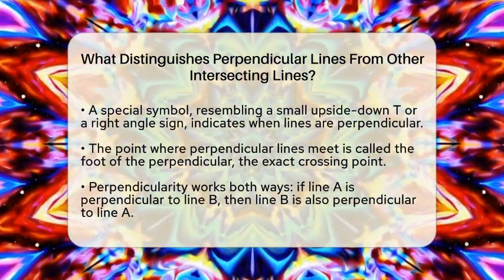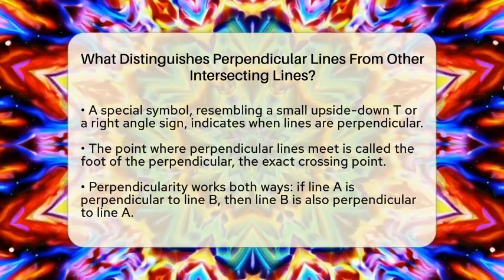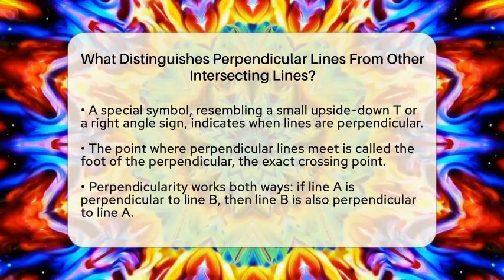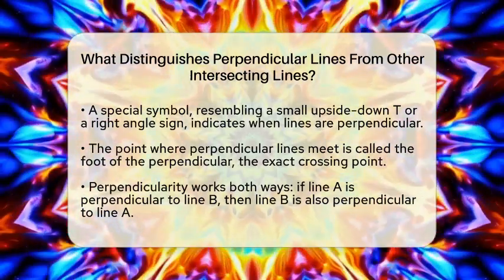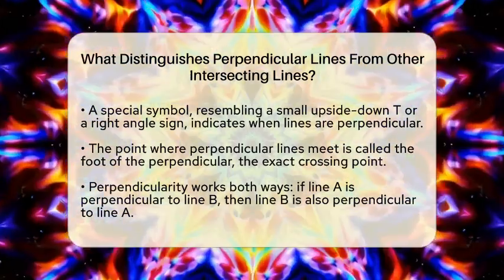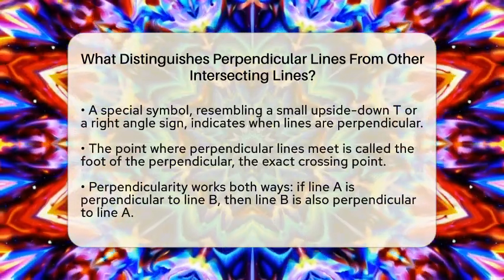In geometry, we use a special symbol to show when lines are perpendicular. It looks like a small upside-down T or a right angle symbol. For example, if line A is perpendicular to line B, we write it as A ⊥ B. This notation tells us right away that the lines meet at that perfect 90-degree angle.